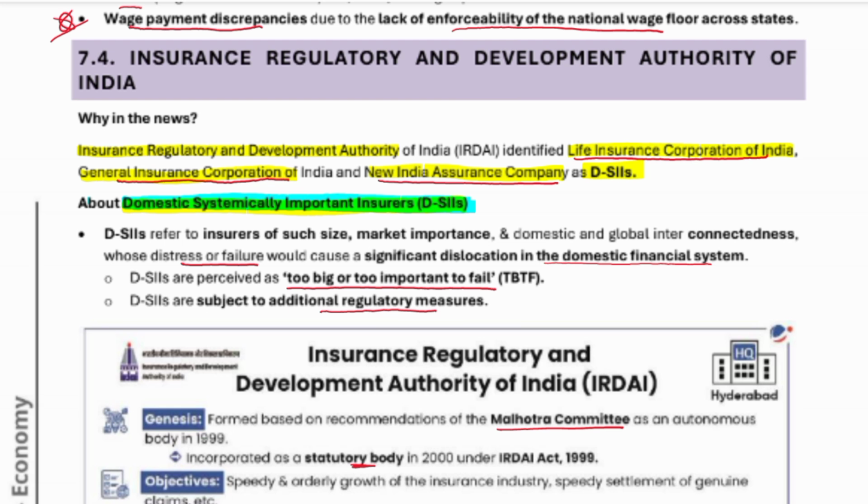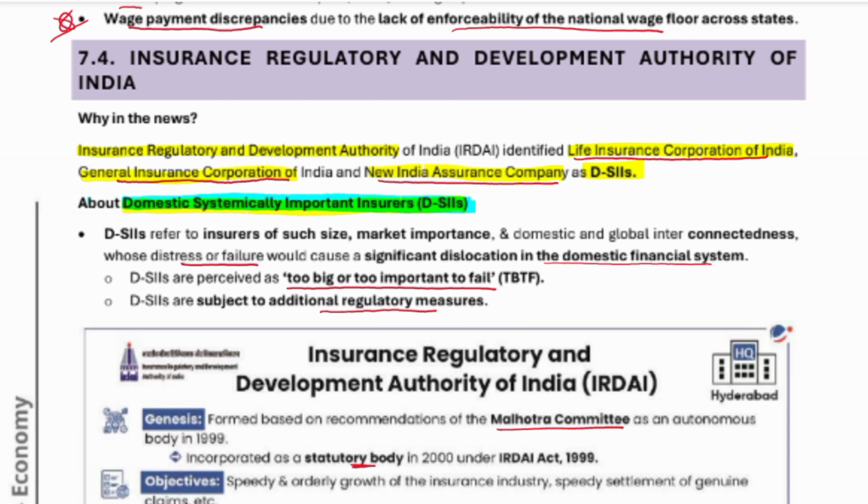Whereas insurance density measures the per capita insurance premium, meaning the premium that is paid by every individual or every population. Insurance penetration is just overall. It looks at the insurance premium received by the insurance company as compared to growth in GDP, whereas insurance density is the premium paid by the individual population.